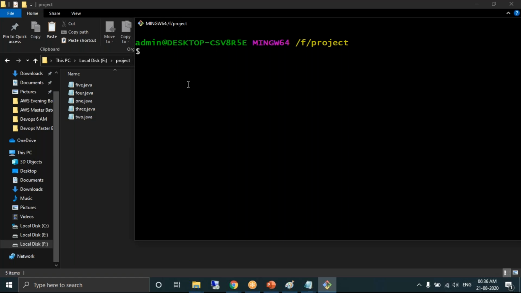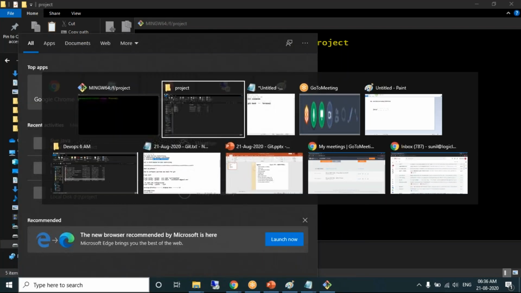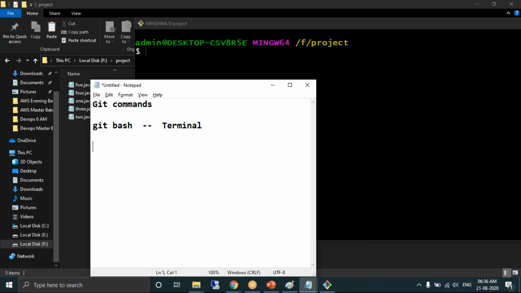Now what the developer should do is convert this particular folder into a working directory. New terminology. In F drive we have a project folder, right? That folder should be converted into a working directory. What is a working directory? A working directory is nothing but a folder where the source code is saved.